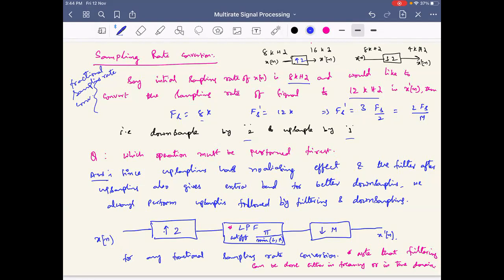Yes or no? Sir, if we do downsampling first, then we might lose something due to aliasing. Why does aliasing happen only in downsampling? Why does it not happen in upsampling?